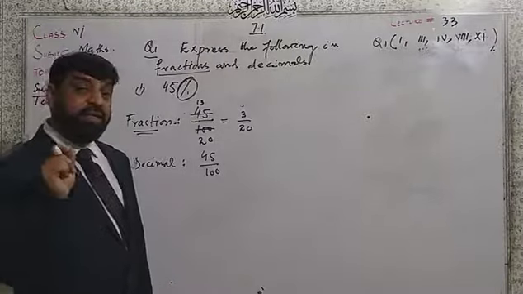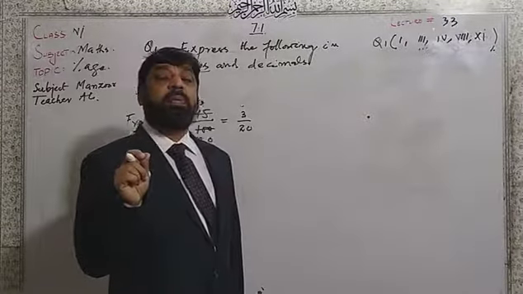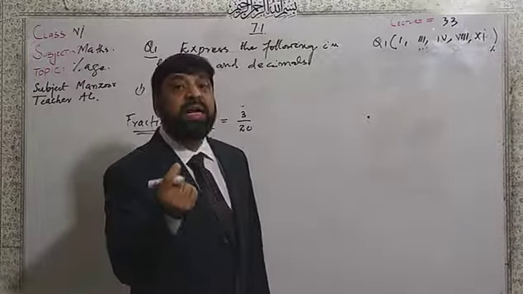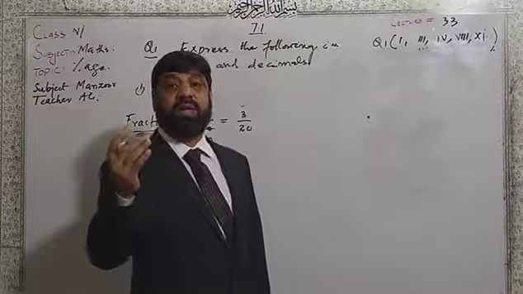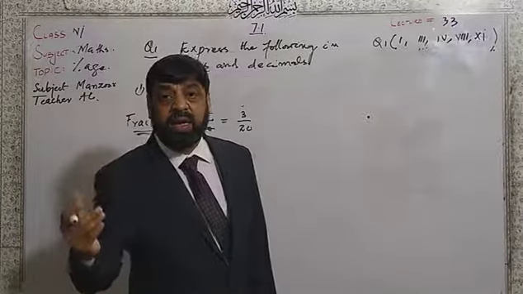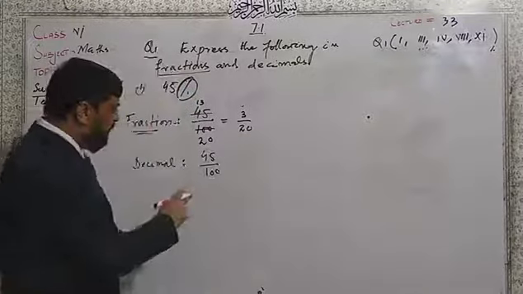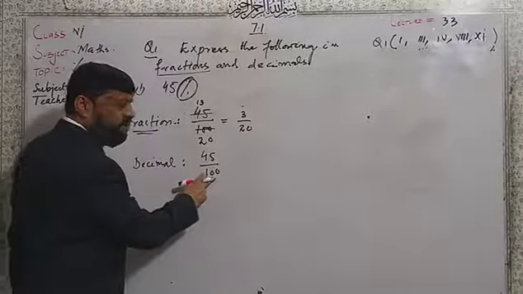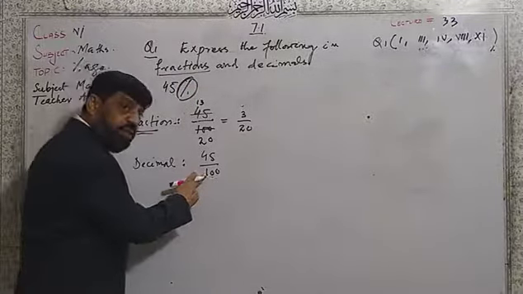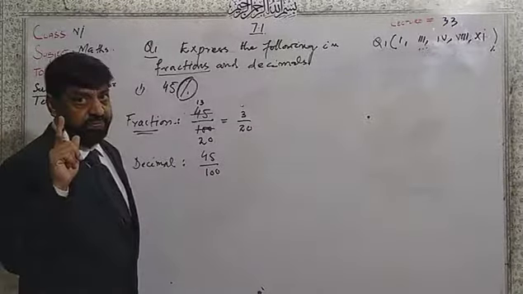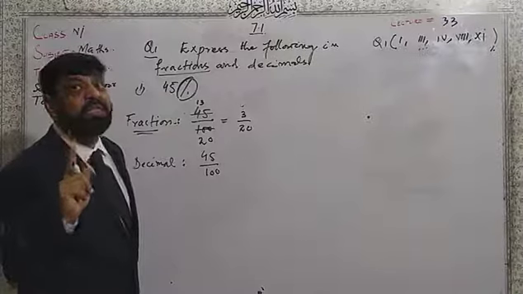Because this is the pattern to convert into decimal form: we need 100 or a multiple of 10, like 10, like 100, like 1000, 10,000 and so on. Here, if there are two zeros and before the zeros there is 1, no other number, only 1, this is a necessary rule.